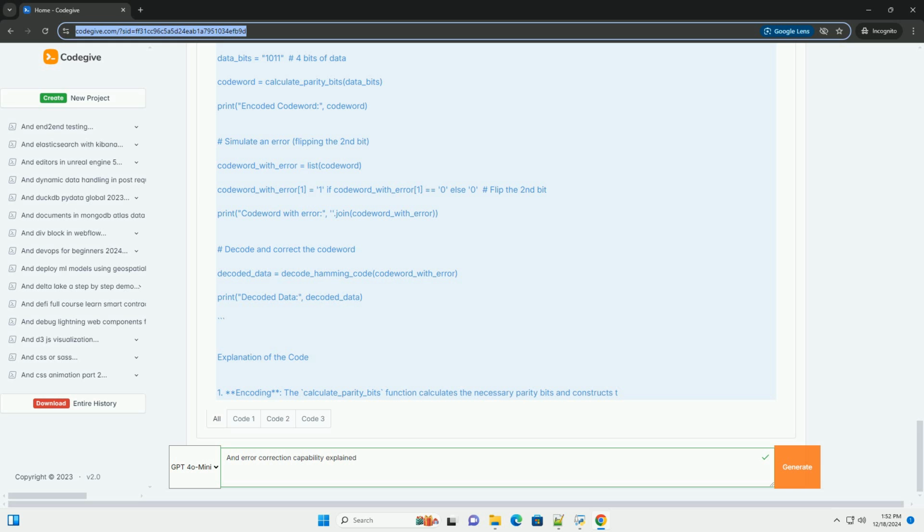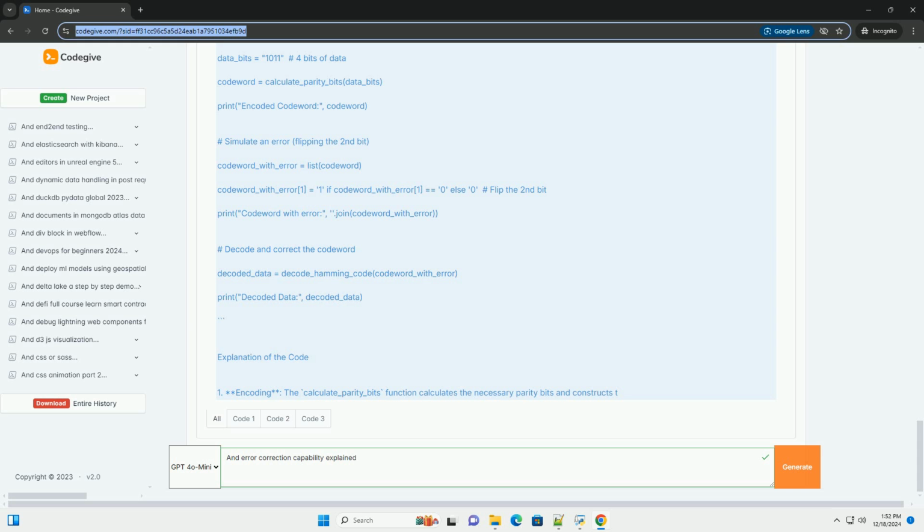Print 'Code word with error', ''.join(code_word_with_error). Decode and correct the code word. decoded_data = decode_hamming_code(code_word_with_error). Print 'Decoded data', decoded_data.